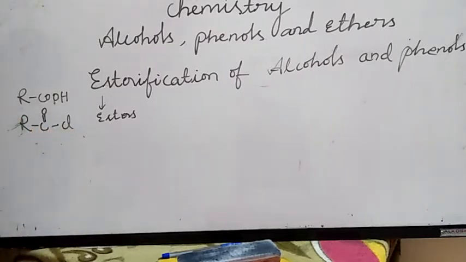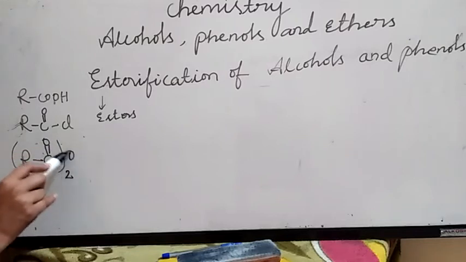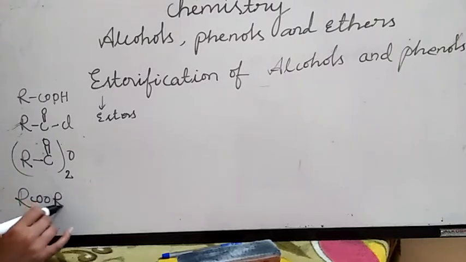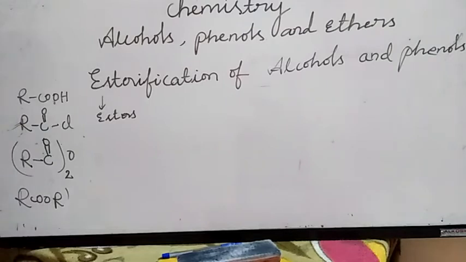And acid anhydrides, whose general formula is (RCO)2O. If alcohols and phenols react with these three, we will get esters. What is the general formula of esters? RCOOR'. This is an ester.